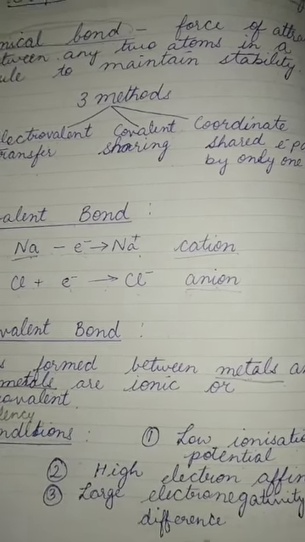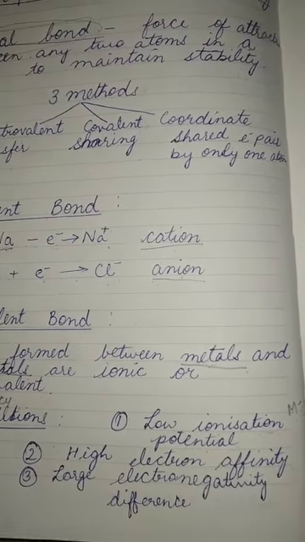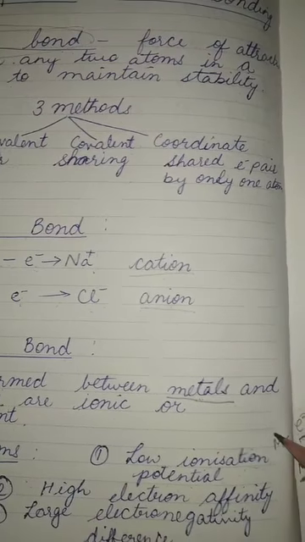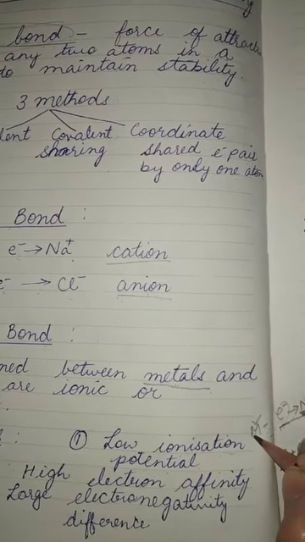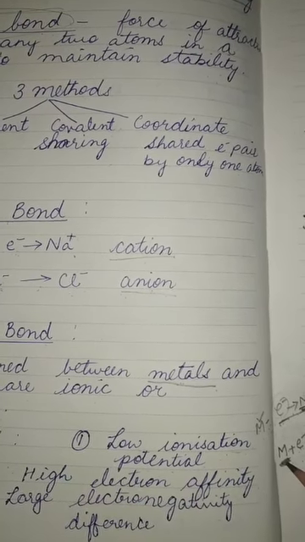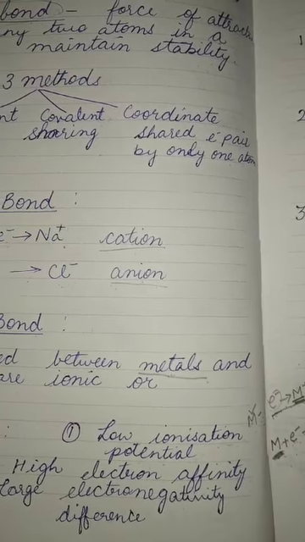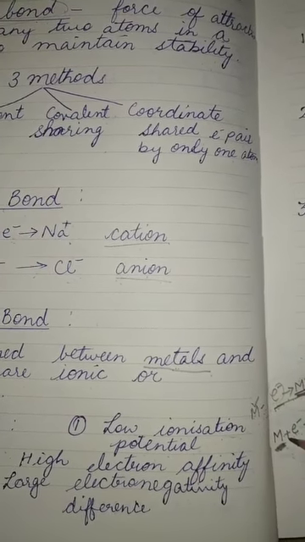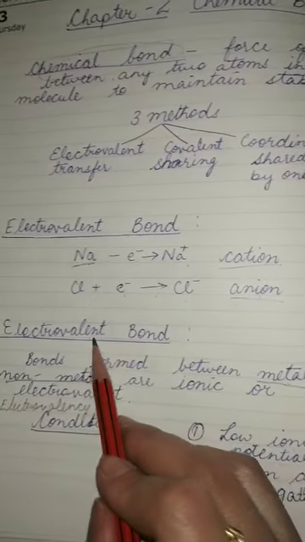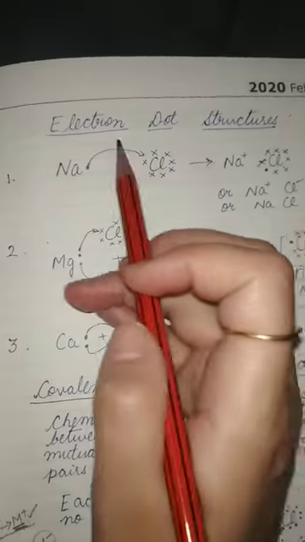electrovalent bond. The last is large electronegativity difference. The metal will have low electronegativity, whereas the non-metal will have higher electronegativity. So if the electronegativity difference is very high, then it will form an electrovalent bond. Now we'll go to the electron dot structure.